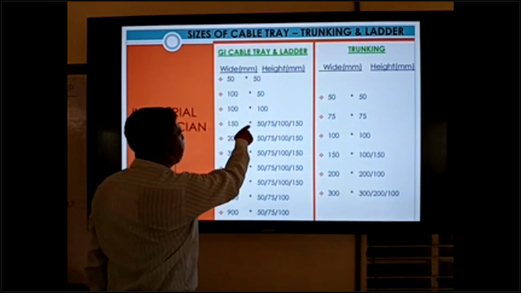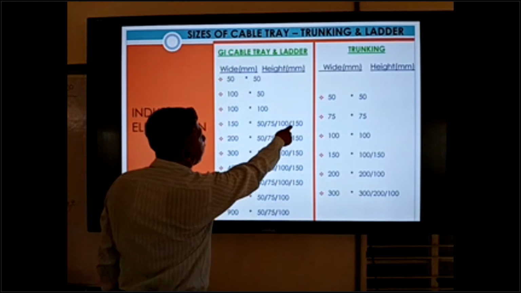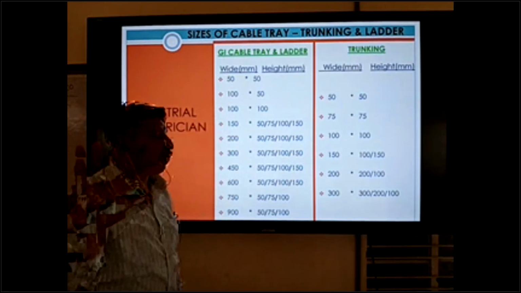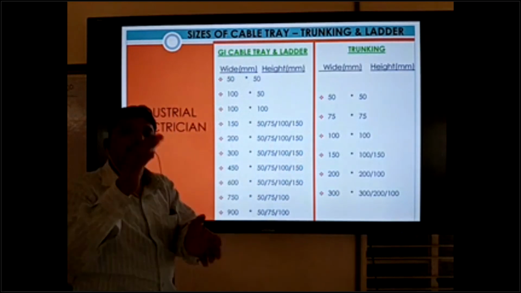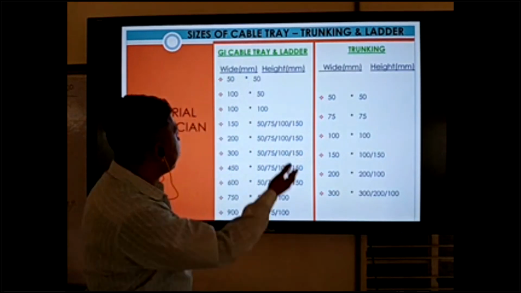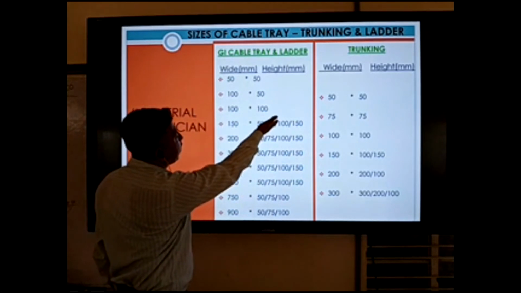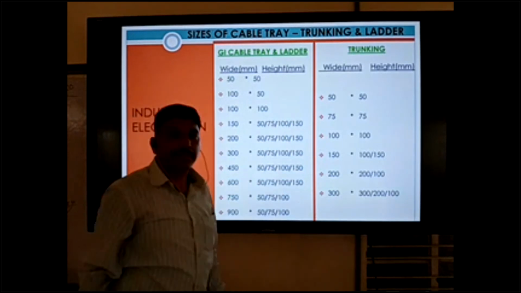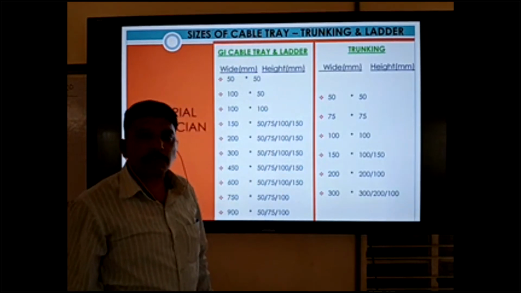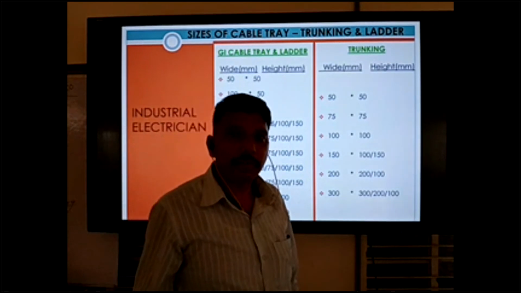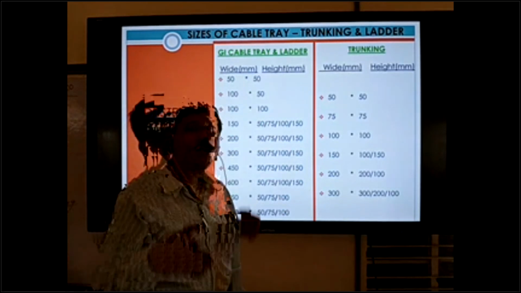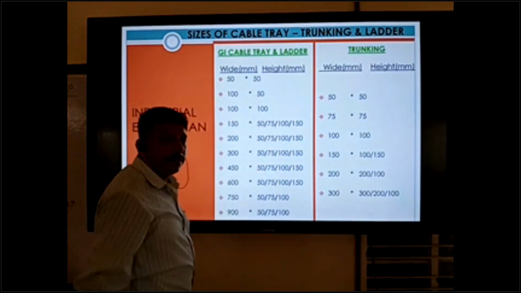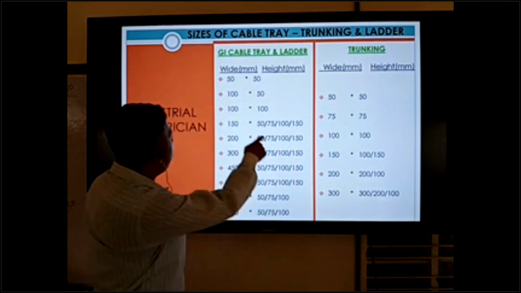And next one, 150 into 50, 75, 100 and 150. So for 150, only the base is fixed, and the height depends on the cables. This is available in 50 mm height, 75 mm height, 100 mm height and 150 mm height, as per site requirement, whichever height of cable tray is needed at site.